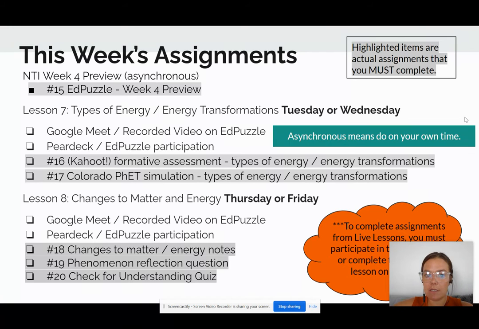That reflection question is like the other ones that we've done so far, where I'm giving you sentence structures for you to use, and then you add your thoughts and evidence based on the sentence structures that I give you. This check for understanding quiz is 7 questions, but is only being graded out of 5. So there are a couple bonus questions, extra little cushion in there for you. Hopefully you can do well.